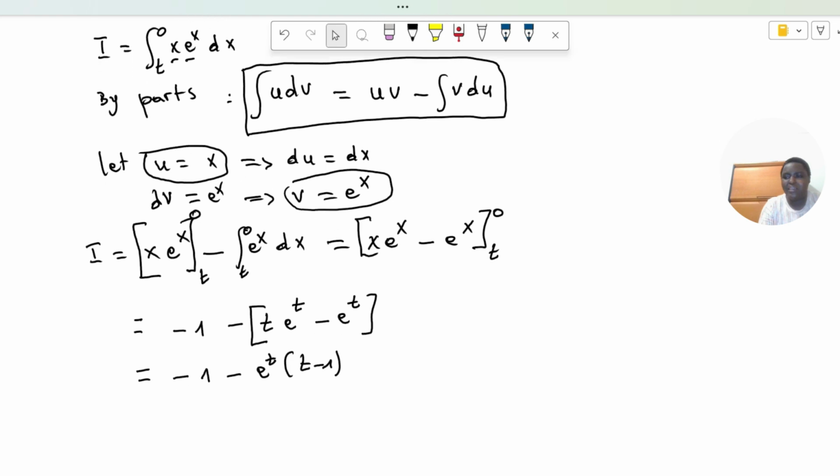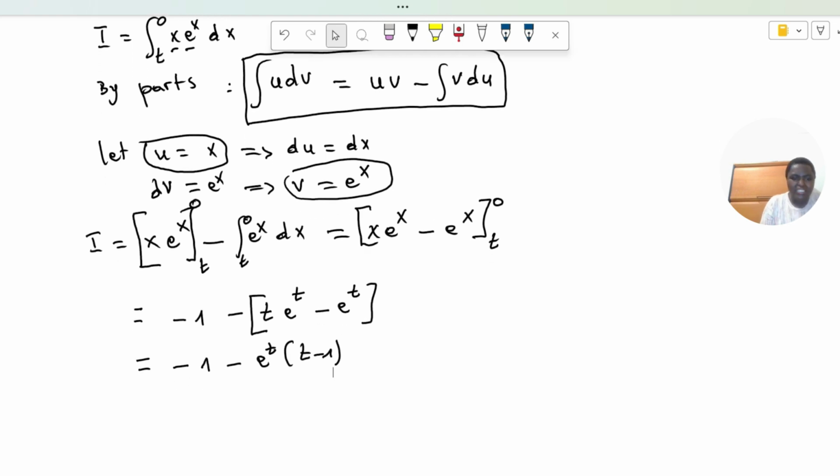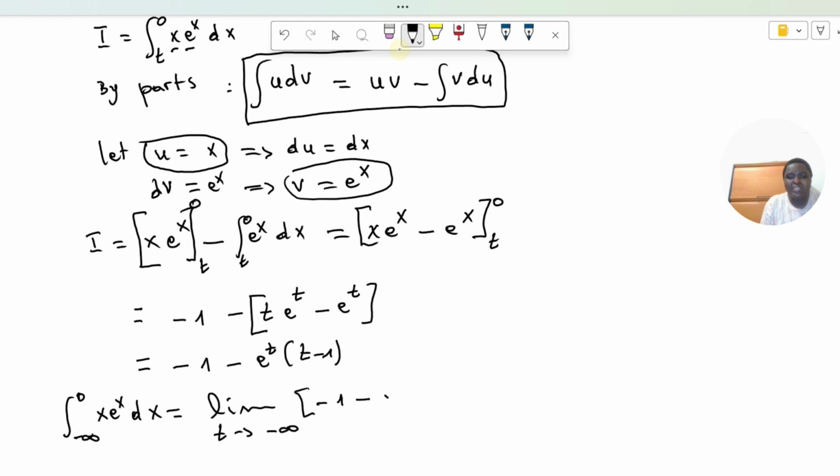Then finally our integration from minus infinity to 0 of our function x e power x dx will be equal to the limit when t tends to minus infinity of minus 1 minus e power t times t minus 1. So this is equal to what?